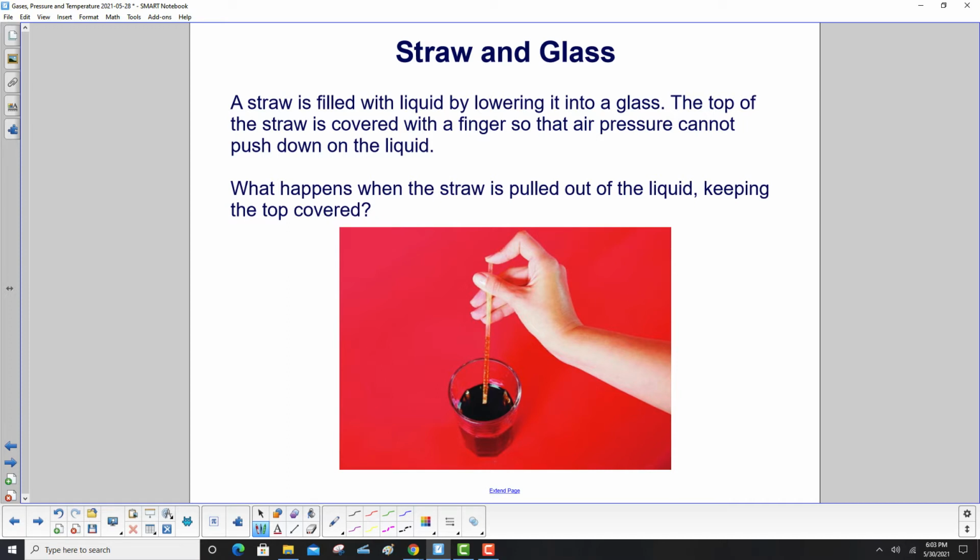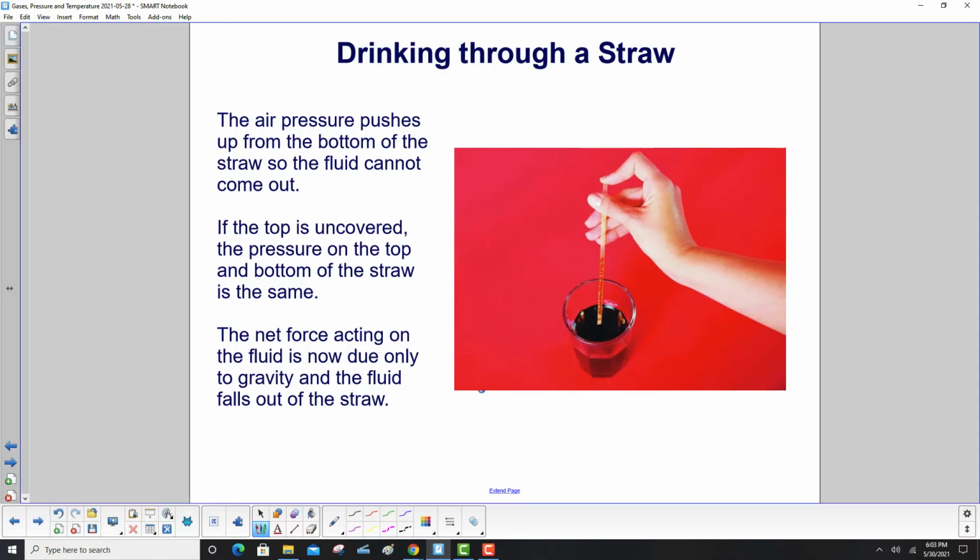And what happens then is the fluid rushes up into the straw, okay? The top of the straw is then covered with a finger so that air pressure cannot push down on the liquid. What happens when the straw is pulled out of the liquid, keeping the top covered? The air pressure pushes up from the bottom, right? If I've got the straw out of the glass, the air pressure now pushes up so the fluid cannot come out. If the top is uncovered then, right, pull the finger away, the pressure on the top and bottom of the straw is the same now.